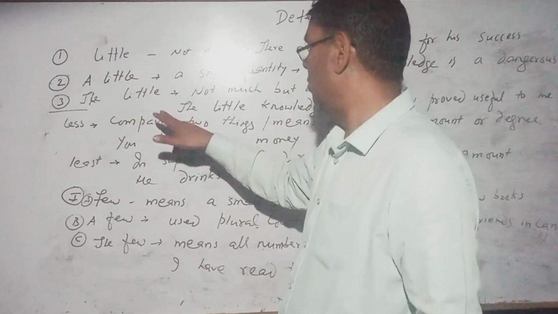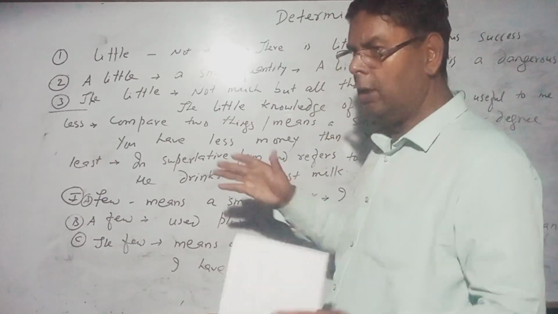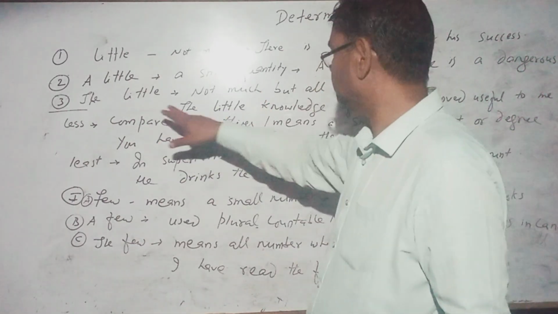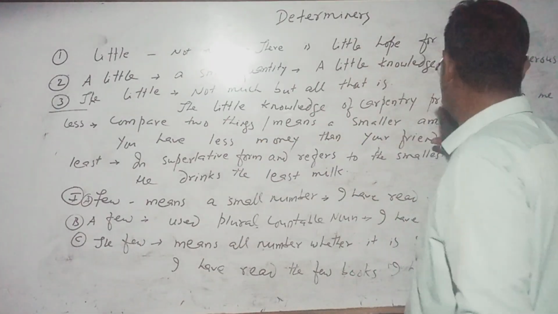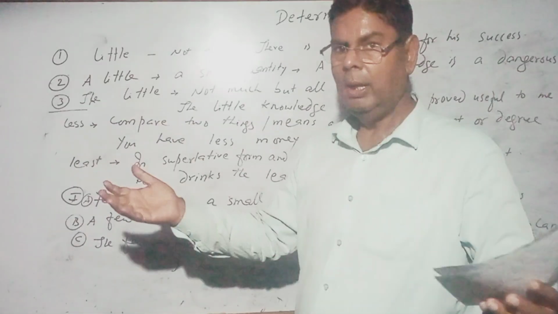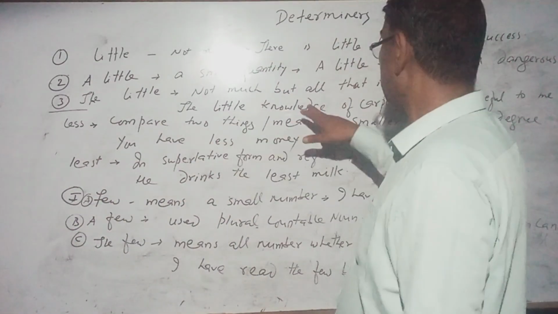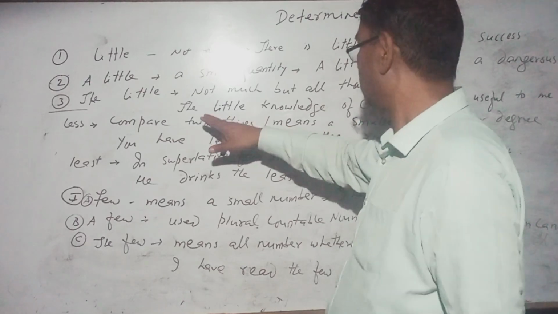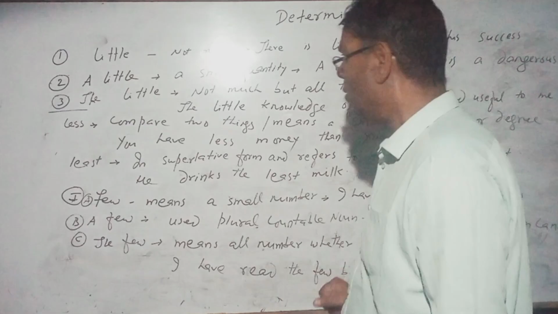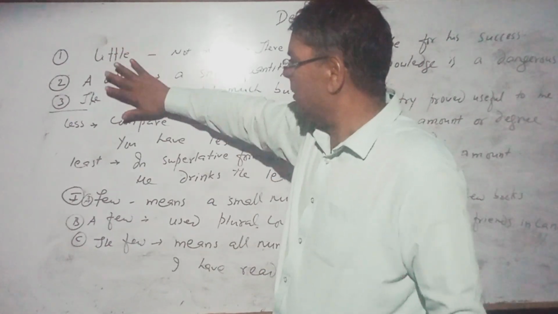The third one is the little. Where will you use the little? It is used for not much, but all that there is, whatever it is. For example, the little knowledge of carpentry proved useful to me. It means I don't have a lot of knowledge, but the little knowledge, whatever I have, proved useful for me. The little knowledge of carpentry proved useful to me. So I have told you everything about little, a little, and the little.